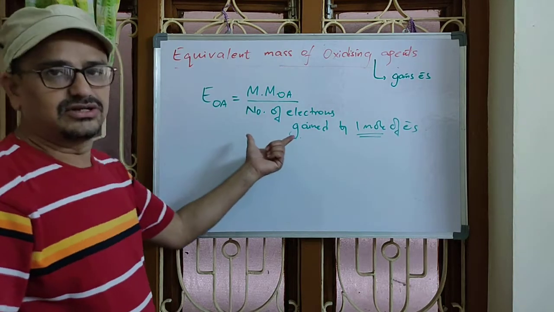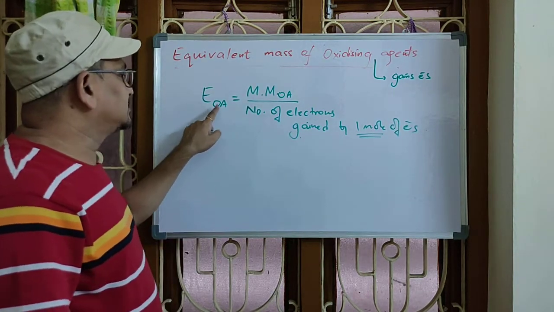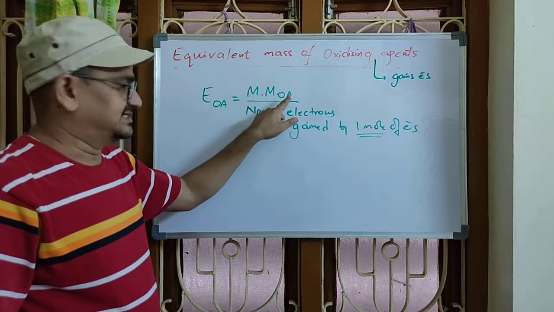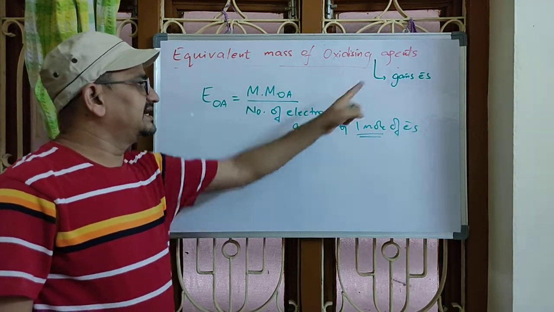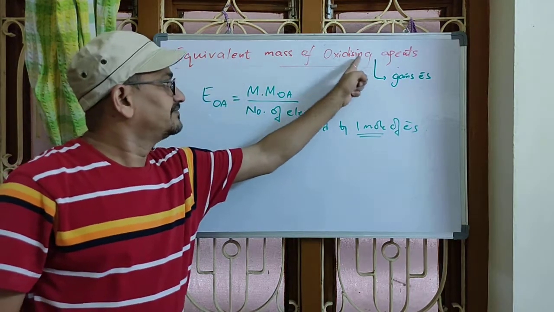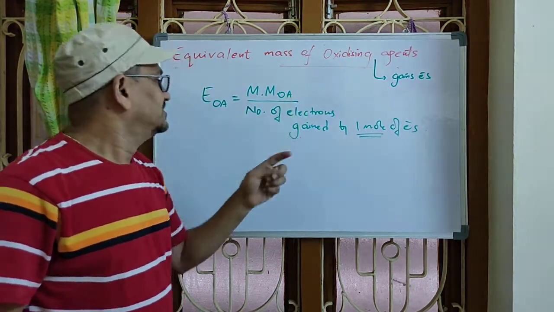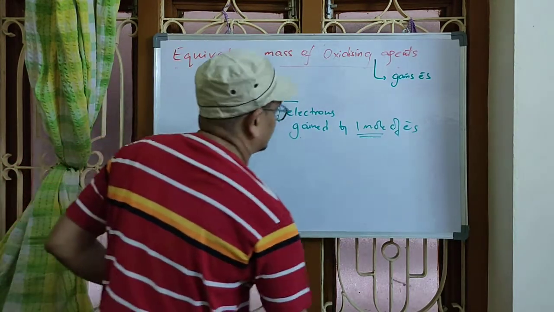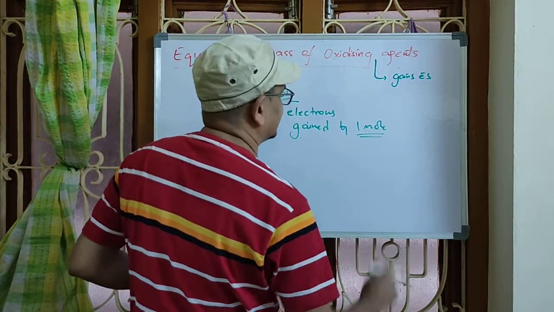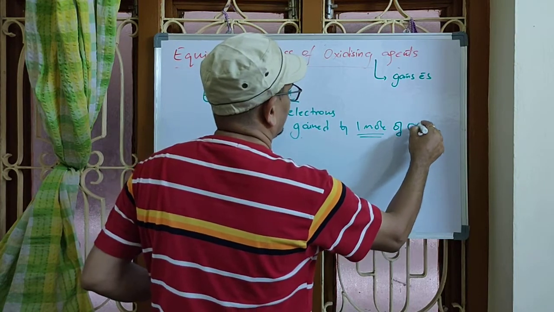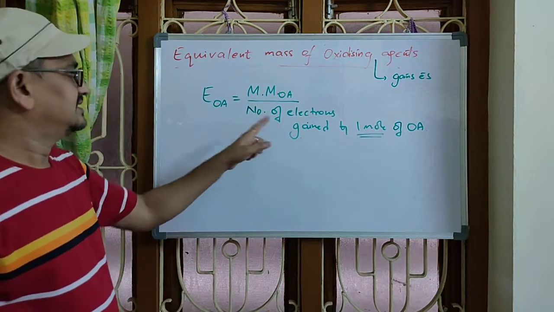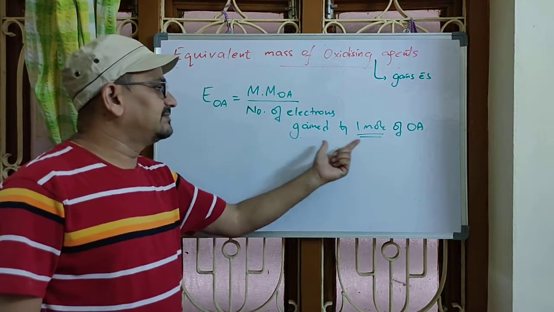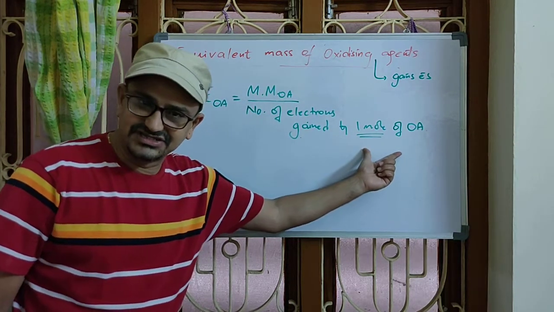Okay, so we will solve questions related to this. Equivalent mass of oxidizing agent equals molecular mass of oxidizing agent over number of electrons gained, because that's the job of oxidizing agent, over number of electrons gained by 1 mole of oxidizing agent. See, I am repeating: molecular mass of oxidizing agent over number of electrons gained by 1 mole of oxidizing agent, right?